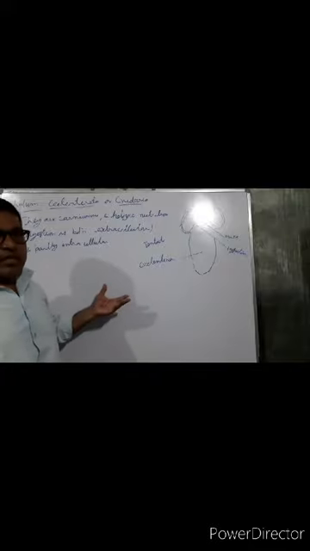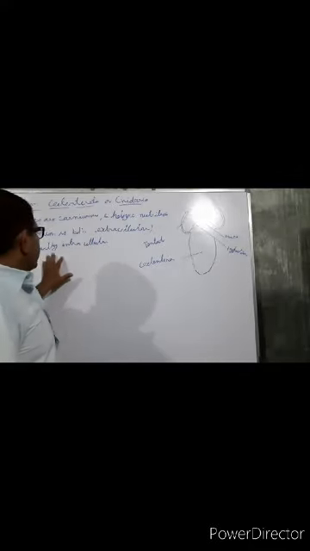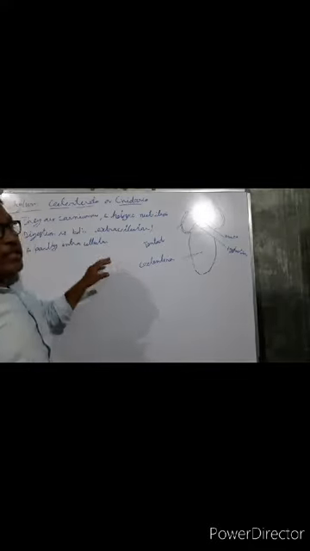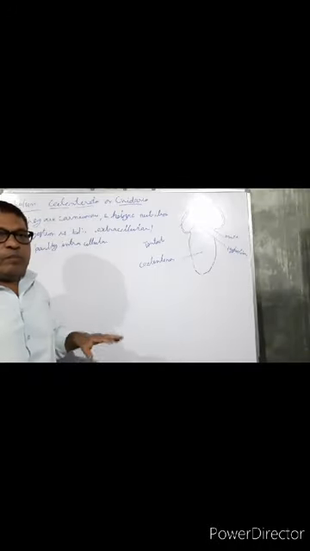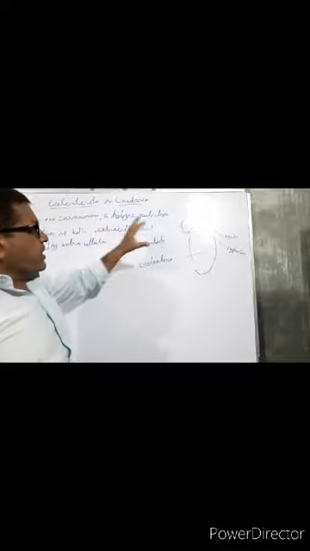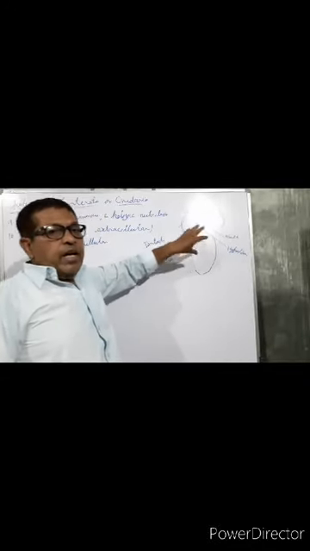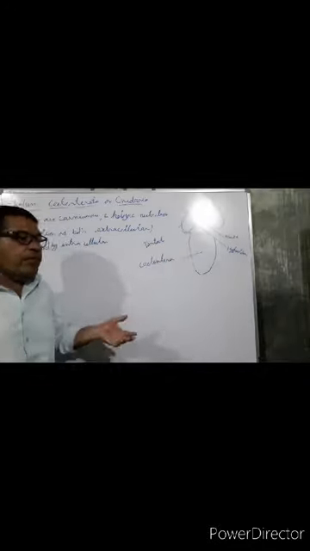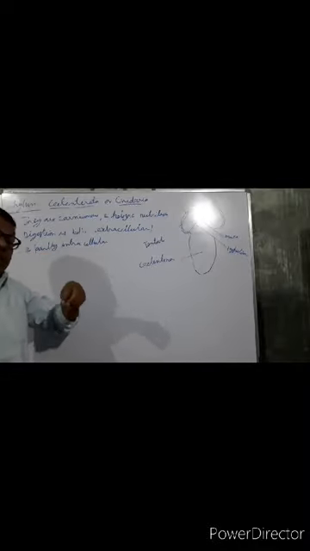Also, digestion is completed in two steps. First step is the extracellular, that digestion takes place inside the cavity, and when partially digested food enters inside the cell, the digestion is both intracellular and extracellular.